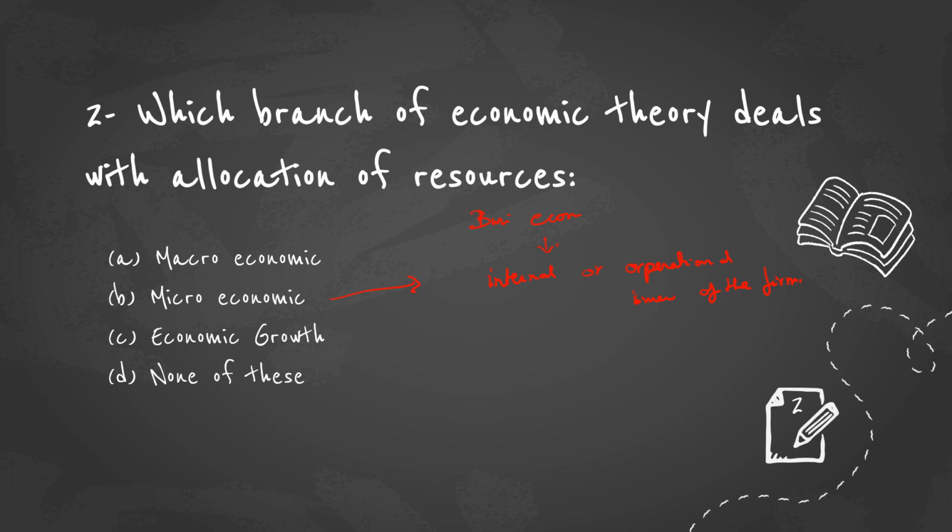Microeconomics basically deals with the internal or operational issues of the firm, which includes demand analysis, cost analysis, profit analysis, and production analysis. In production analysis, allocation of resources plays a major role. Apart from this, market structure, pricing and every operational issue in the firm is dealt with by microeconomics. So the answer is microeconomics for the second question.